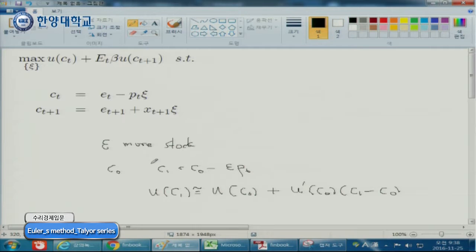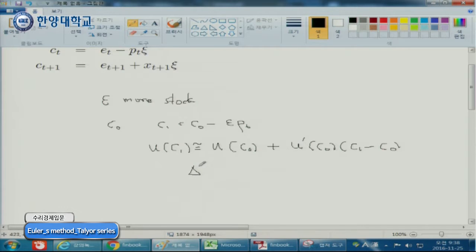Which means that if you save more, the change of your happiness, which is U(C1) minus U(C0), is approximately U prime (C0) times the change of your consumption, which is U prime (C0) multiplied by minus epsilon P_t. Well, this is intuitive.